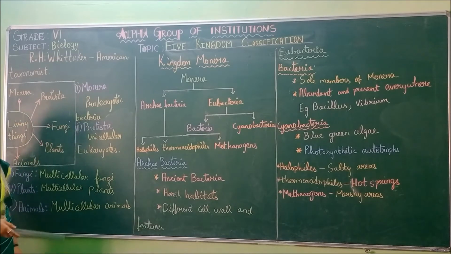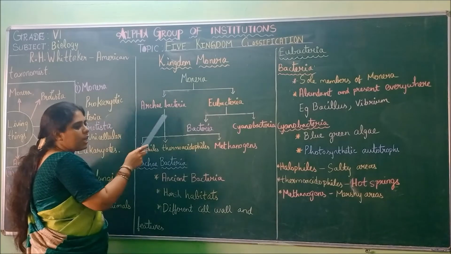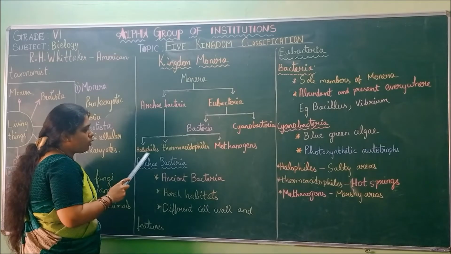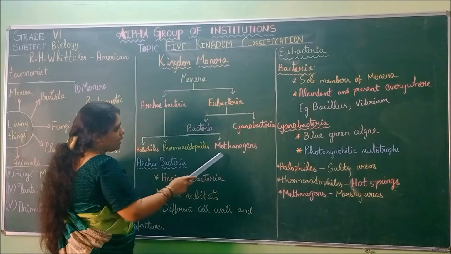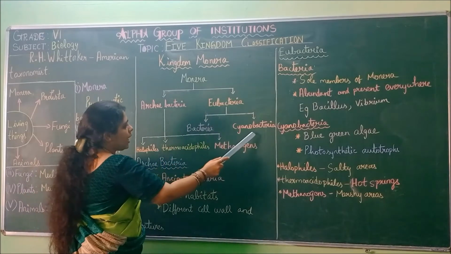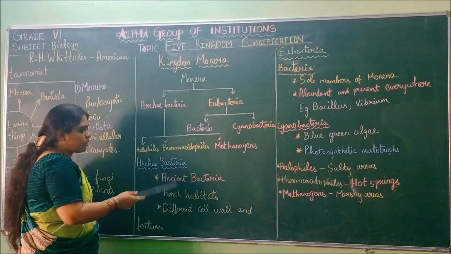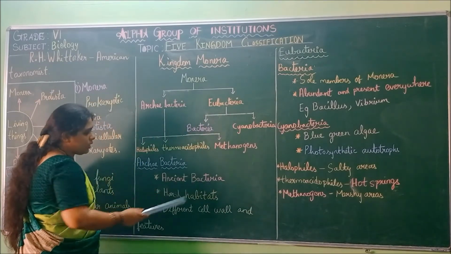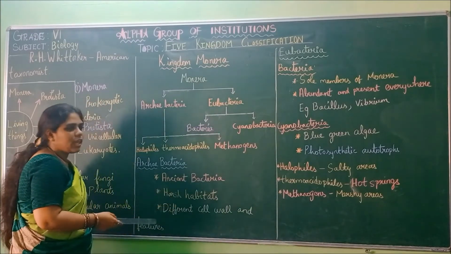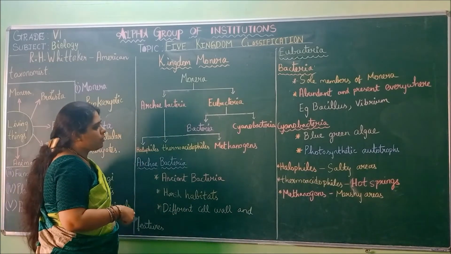Now we are going to see kingdom Monera in detail. So Monera is divided into Archaebacteria and Eubacteria. This Archaebacteria is divided into halophiles, thermoacidophiles and methanogens, and this eubacteria is divided into bacteria and cyanobacteria. So archaea, we are saying the archaebacteria, those are the ancient bacteria and they survive only in harsh habitats and they have different cell wall and features. Compared to the other bacteria, they will be very different.